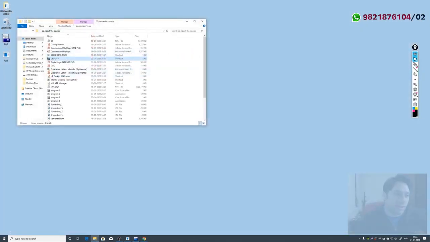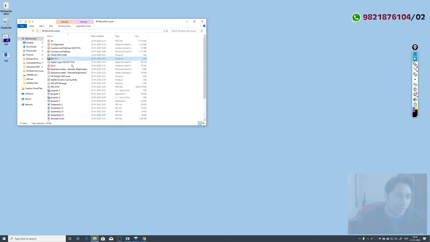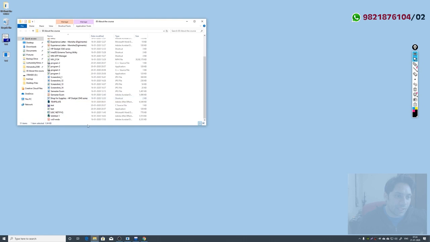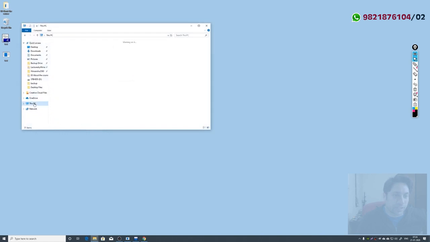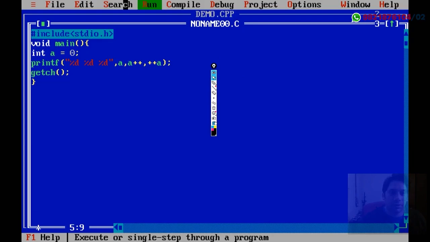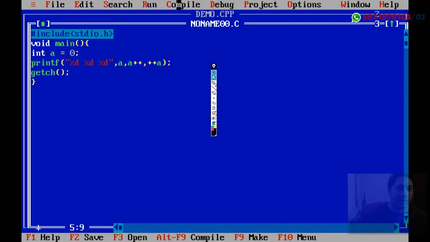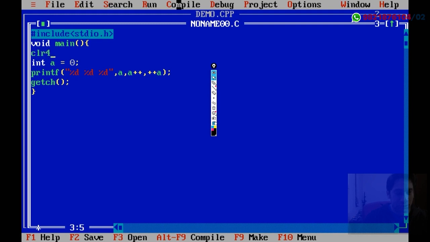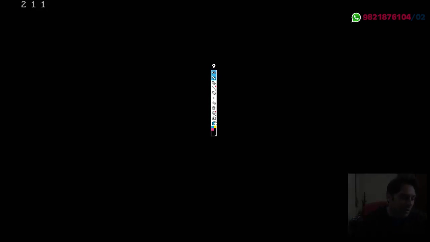Okay. Let me check if I have Turbo C++. If I have Turbo C++, I can try and run the same program in Turbo C++ also. Maybe I'll get a different output in Turbo C. So you can see in Turbo C the output is 211. Let me do a clear screen also. Can I do Control plus F9 now? Yes. So you can see in Turbo C the output we are getting is 211.